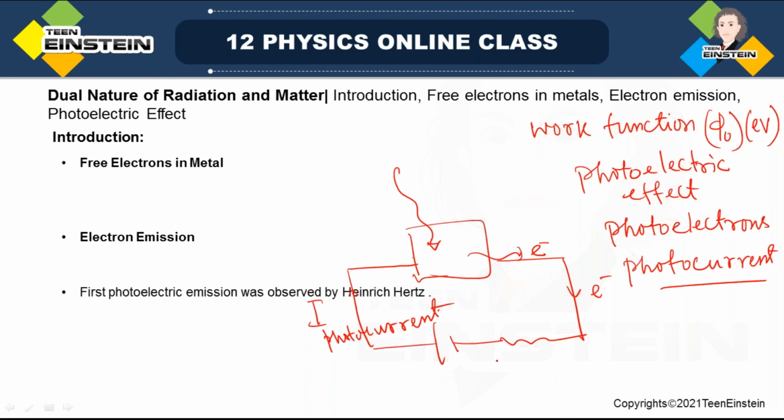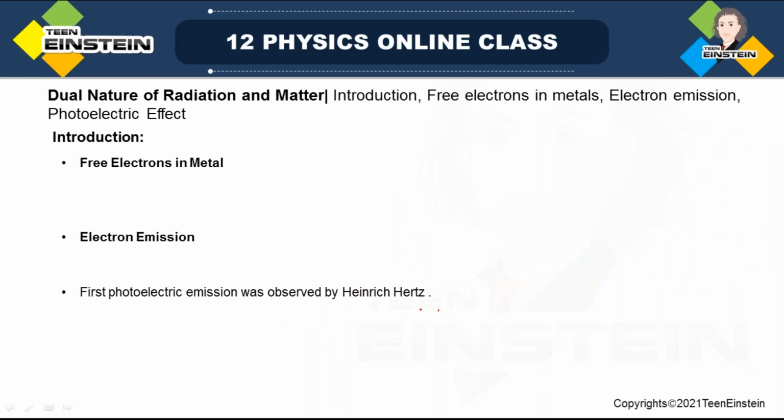Now we'll see the photoelectric emission, which was first observed by Heinrich Hertz. We'll briefly discuss the Hertz experiment, and then we'll stop for today, because it is already going to 7 o'clock. I'll just take another 10 minutes. In the next class, we'll see the experiments. Various experiments were done on the photoelectric effect, where photoelectric current was measured with respect to the intensity of the light, the frequency of the light, and changes in the potential.